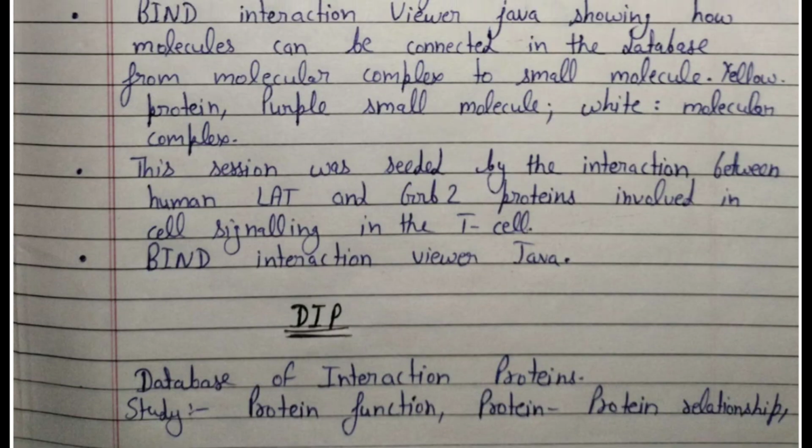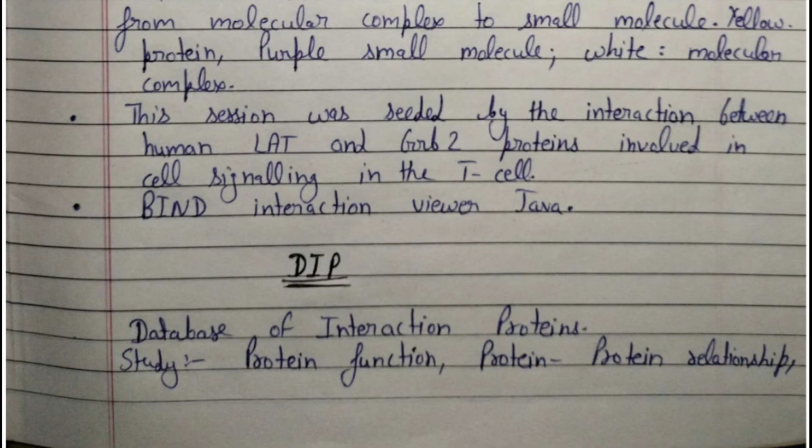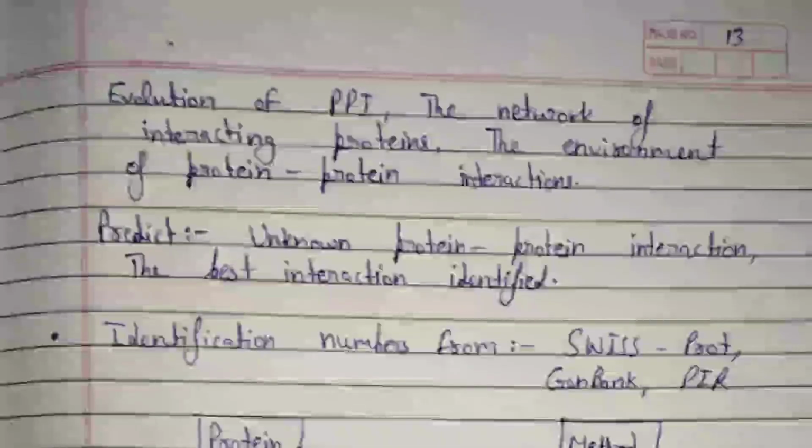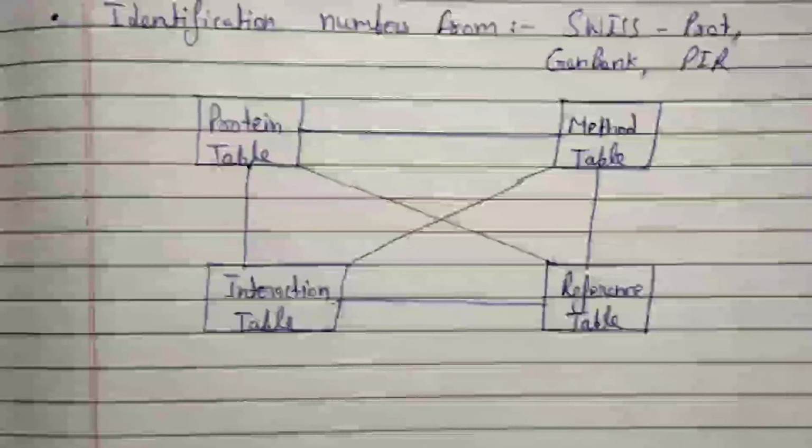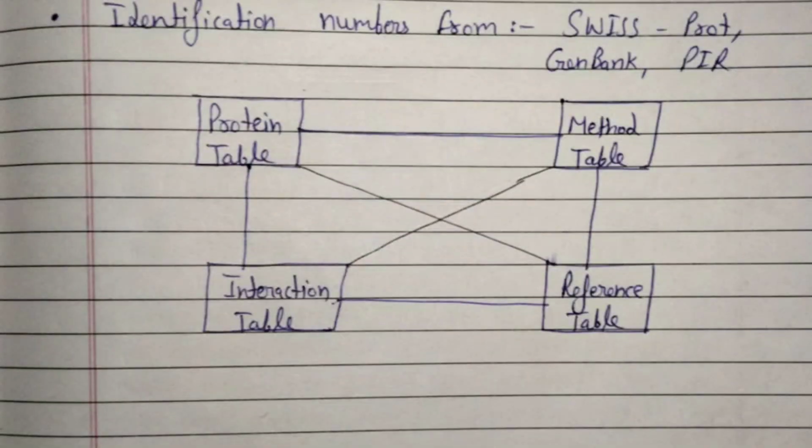The next method is DIP. DIP is the database of interacting proteins. It is used to study protein function, protein-protein relationships, and the evolution of protein-protein interaction, as well as the network of interacting proteins, the environment of protein-protein interaction. DIP helps predict unknown protein-protein interactions and identify the best interactions. Identification numbers come from Swiss-Prot, GenBank and PIR. This is the figure which shows the protein table, method table, reference table, and interaction table.